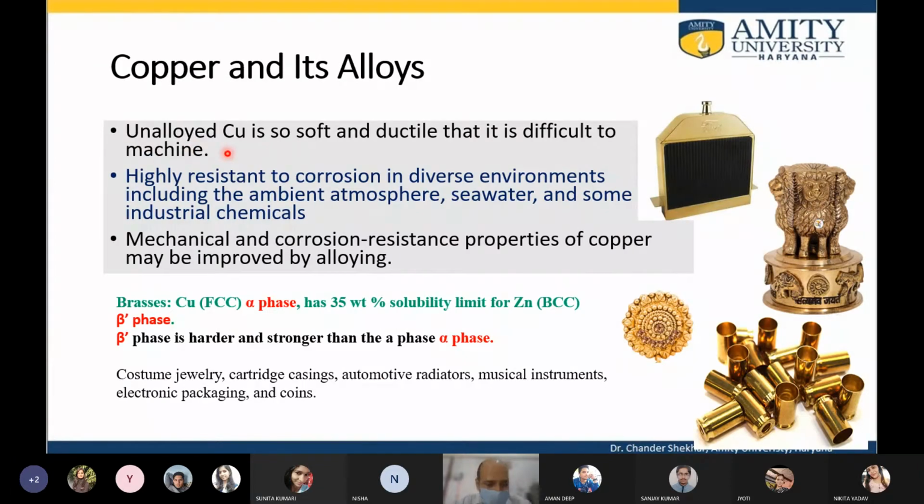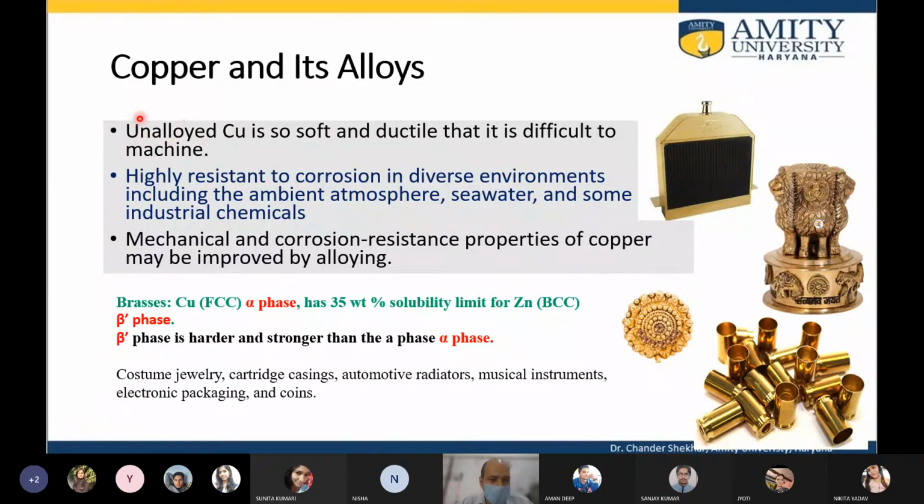Any element, if it is unalloyed in a pure form, will be soft. It is fundamental to know that the hardness and mechanical strength in any alloy come because of the defects, in terms of impurity, in terms of the precipitates, and the various one, two, or three dimensional defects that are present in the alloy.